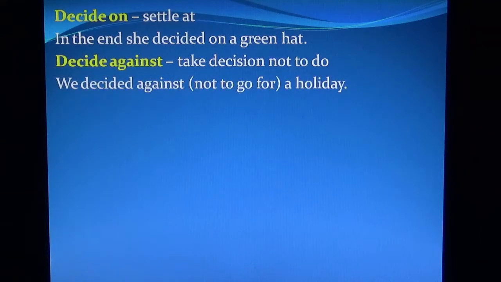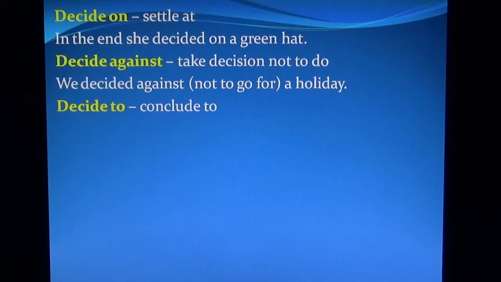Decide against means take a decision not to do. We decided against a holiday.